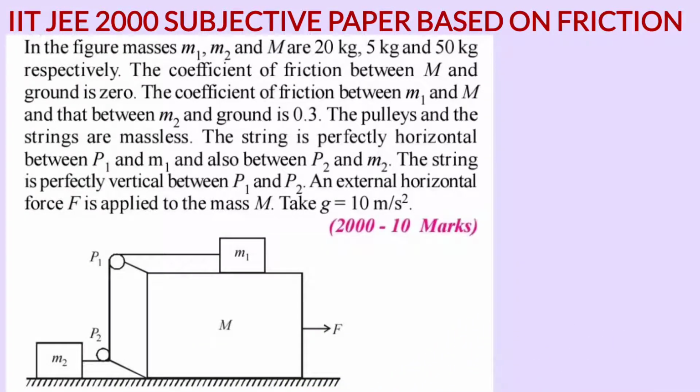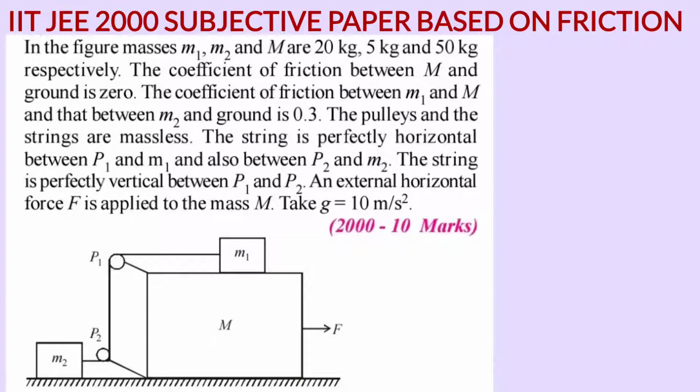In the figure it is shown masses m1, m2 and M are 20 kg, 5 kg and 50 kg respectively. The coefficient of friction between capital M and ground is 0. The coefficient of friction between m1 and capital M and that between m2 and ground is 0.3. The pulleys and the strings are massless. Here an ideal pulley is considered, that is frictionless, and taut and ideal strings, that is massless inextensible strings. The string is perfectly horizontal between P1 and M1 and also between P2 and M2. The string is perfectly vertical between P1 and P2.